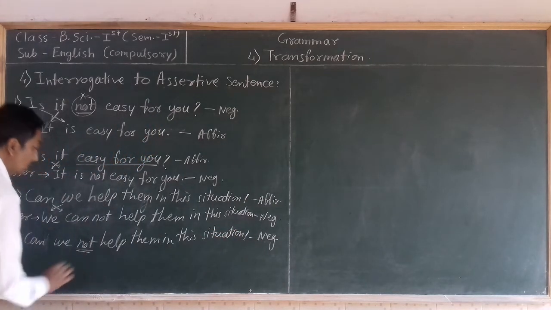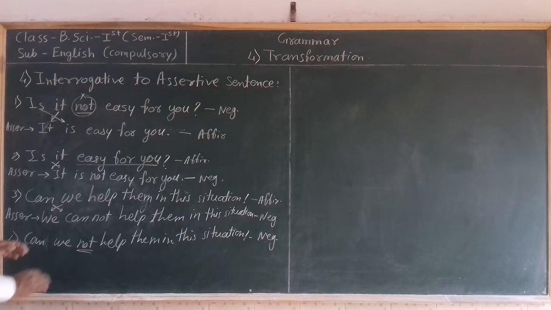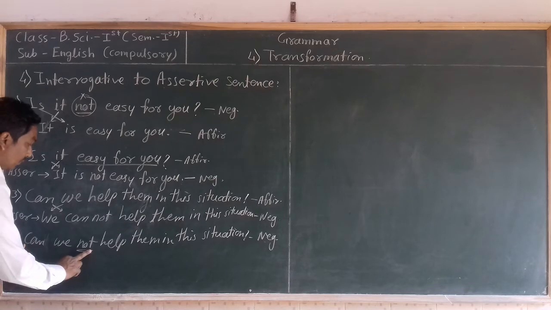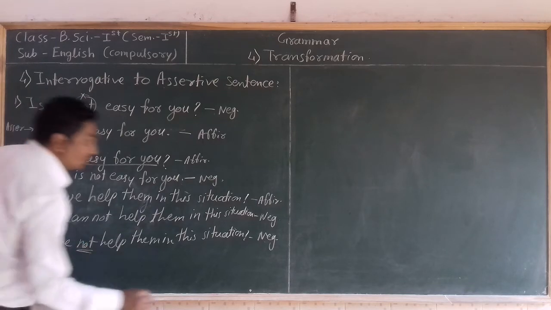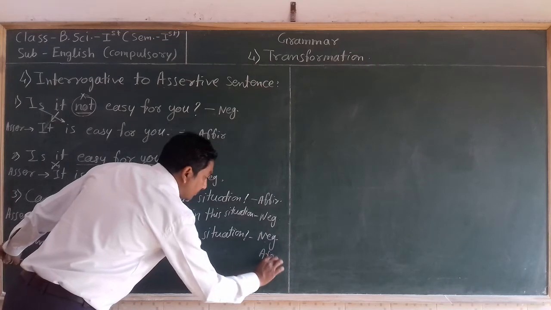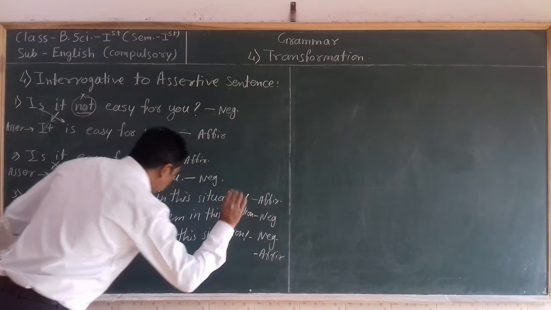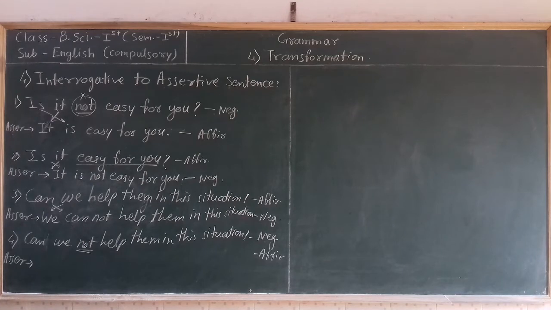Why? Because the word not is used. Now we are going to transform this sentence into an assertive sentence. But since the interrogative sentence is in negative form, we need to transform the assertive sentence into affirmative form. Always remember this.